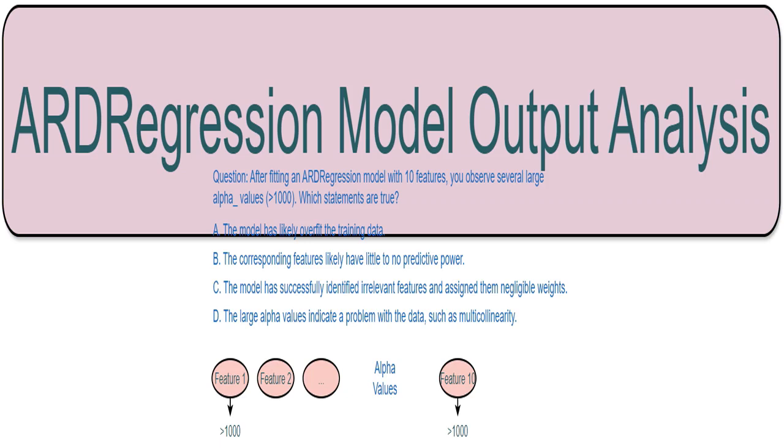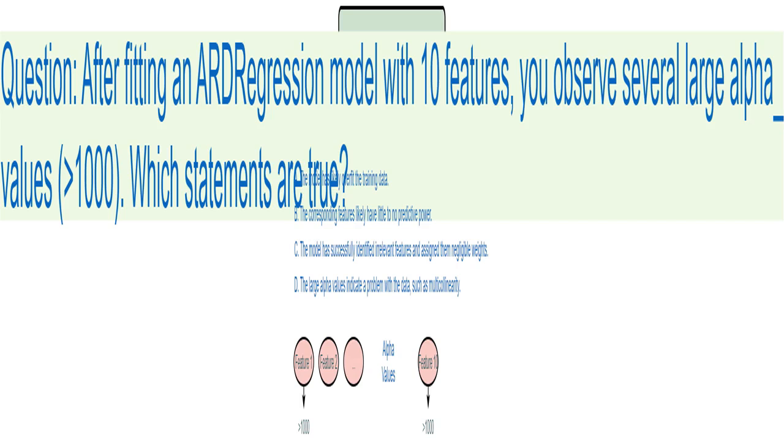I'm analyzing the output of an ARDRegression model, specifically focusing on the alpha values which represent the precisions of the coefficients. This is a crucial step in understanding how the model assigns importance to different features. We've fitted an ARDRegression model and are investigating its alpha values to interpret how it's assessing the importance of the 10 features used for prediction. Large alpha values suggest something specific about those features. My interpretation of a large alpha value is that the corresponding feature probably isn't very helpful in making accurate predictions.